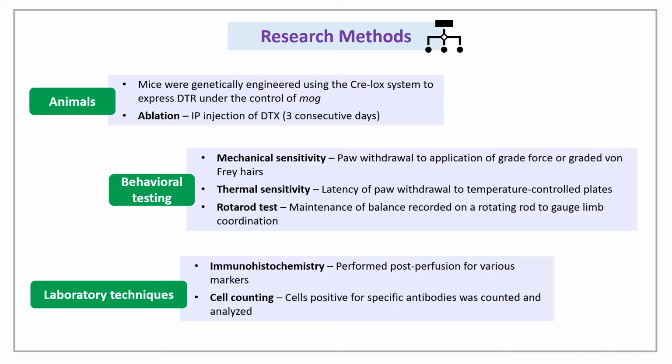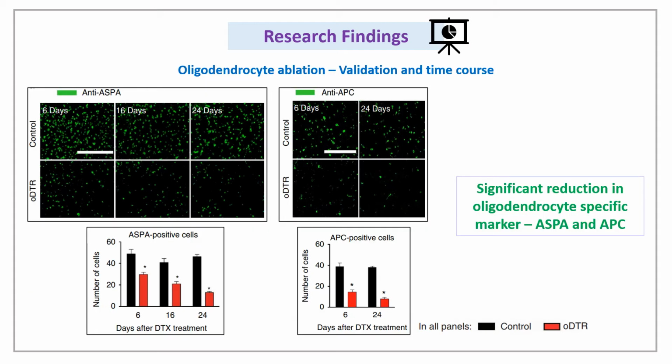Behavioral tests were used to assess sensory dysfunction. Time to withdraw paw was measured to graded force, or graded von Frey hairs, and temperature control plates in mechanical and thermal sensitivity tests, respectively. Motor coordination was measured using rotarod, and time spent on the rotating rod was considered. Immunohistochemistry and cell counting was used to probe and detect specific proteins and cells. Time points of 6, 16, and 24 days post-DTX injections were considered for most experiments in the study.